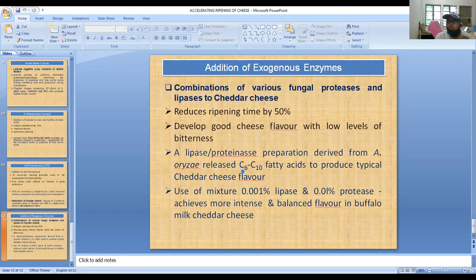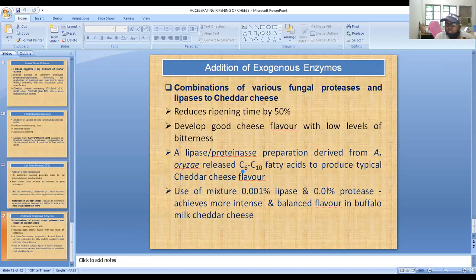We have already told you in some classes also that addition of goat milk to the buffalo milk, up to 30%, up to 40%, also helps in accelerating the ripening period of the cheese.